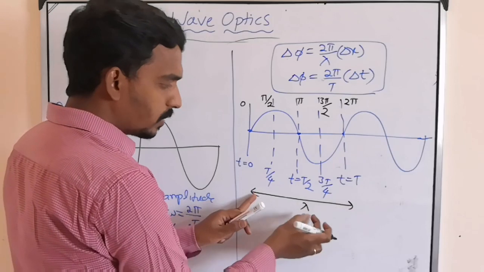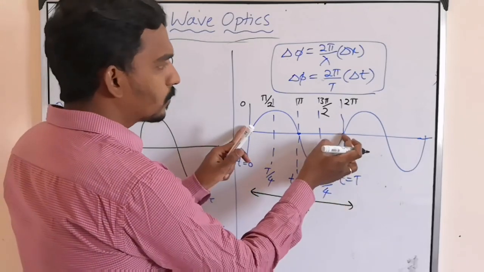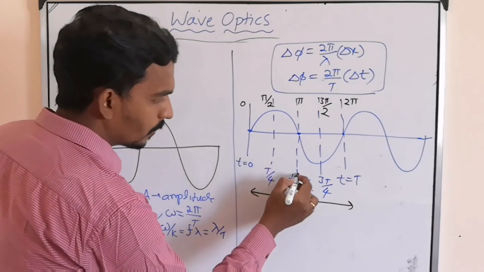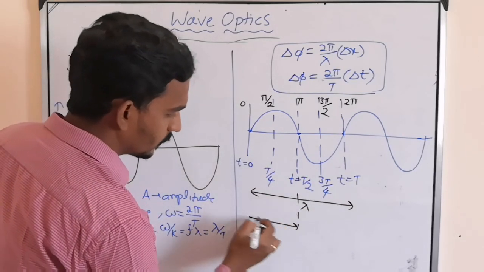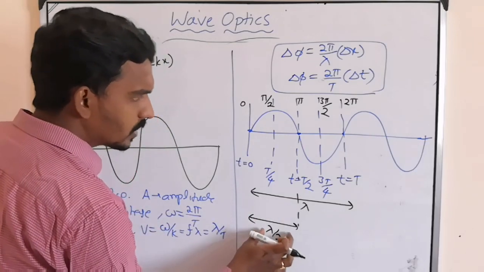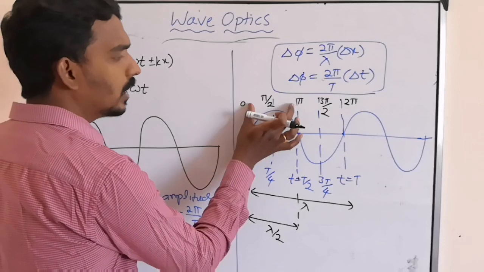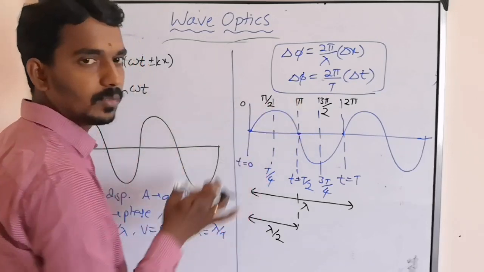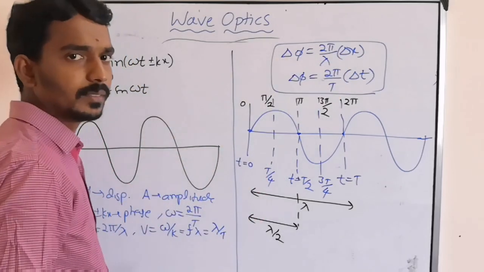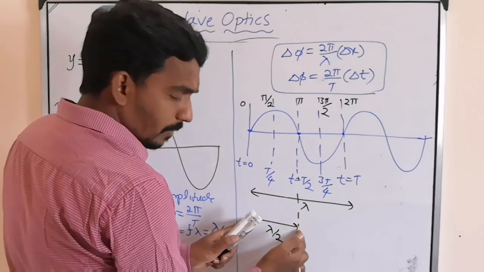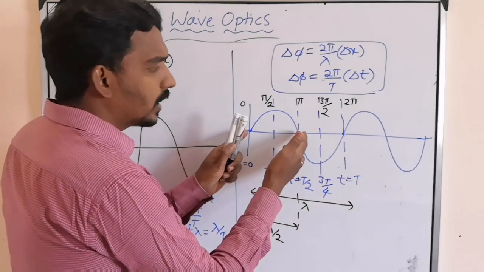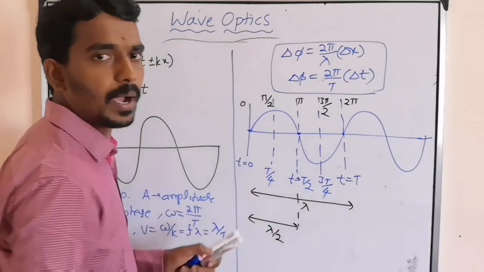Linear displacement lambda means angular displacement 2 pi, and the time period is T. From here to here, lambda by 2. So for a linear position lambda by 2, the angular position is how much? Pi, 180 degrees. Let us check this formula. For lambda by 2 linear displacement, the corresponding angular displacement or phase is pi.